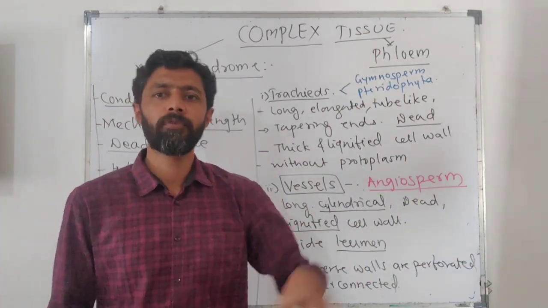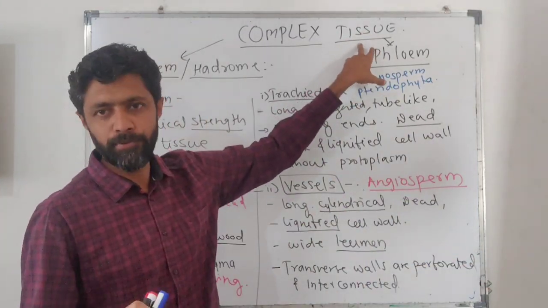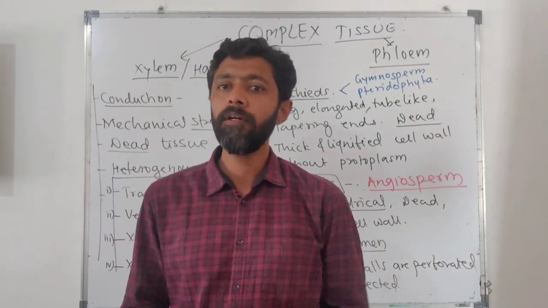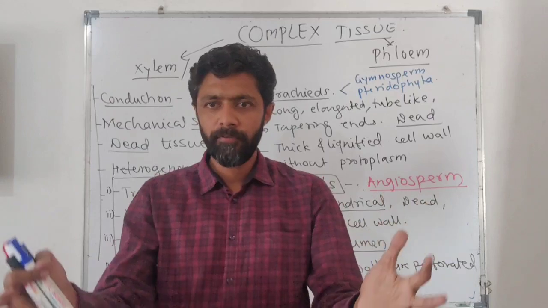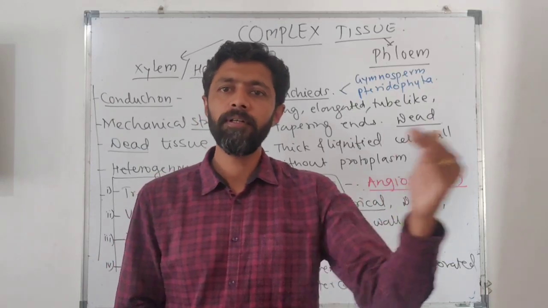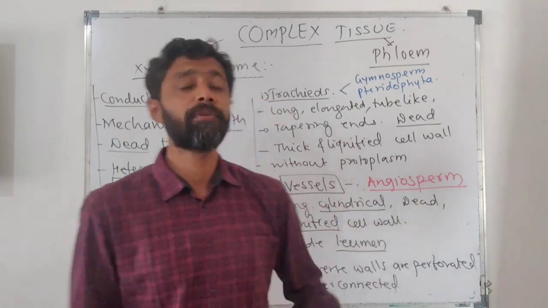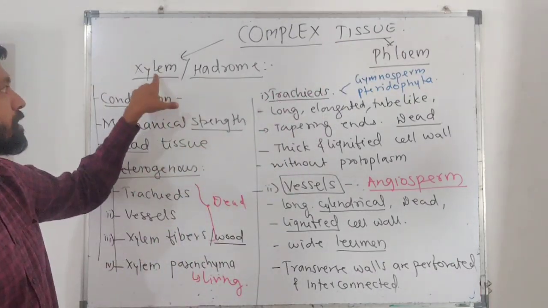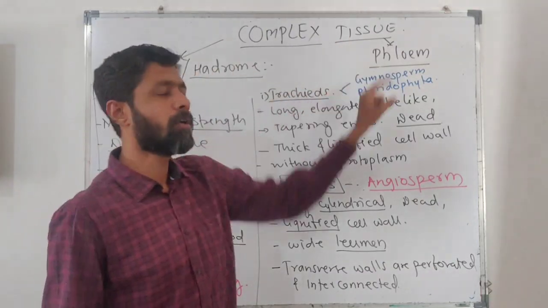different tissues that come together to form the same tissue, which mainly aim to perform a common function. It means all different tissues will come together to perform a single function, and such a tissue we consider a complex tissue. So in complex tissue we have to consider xylem and phloem.